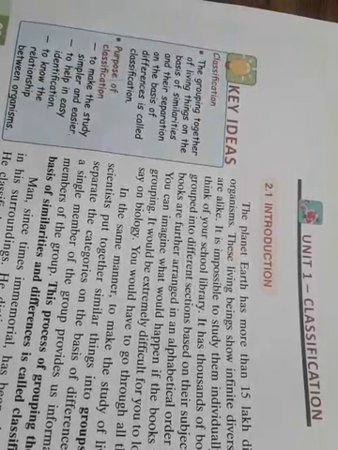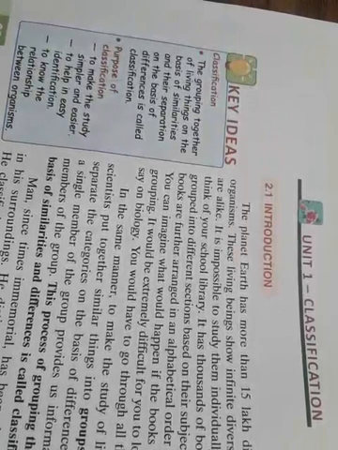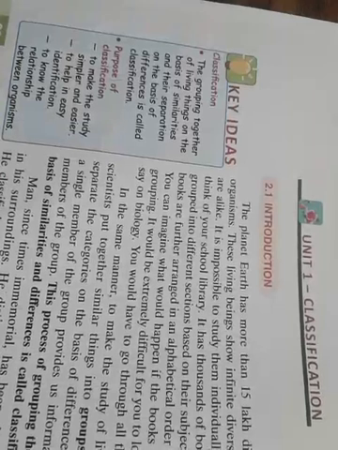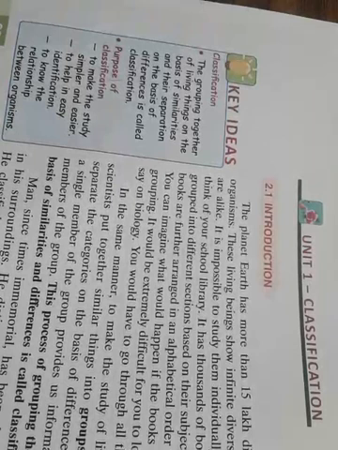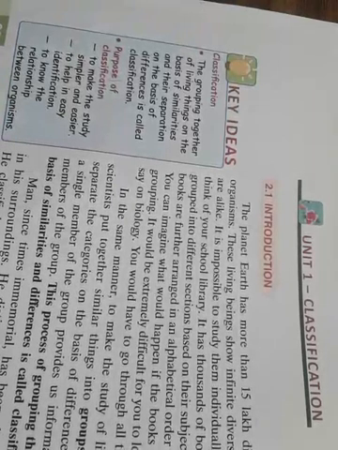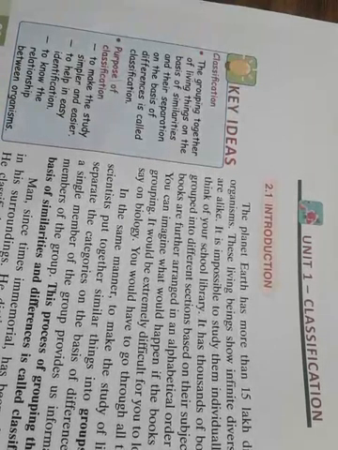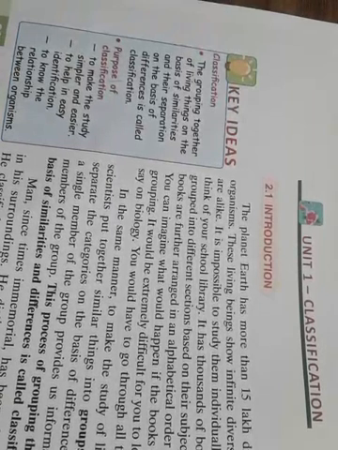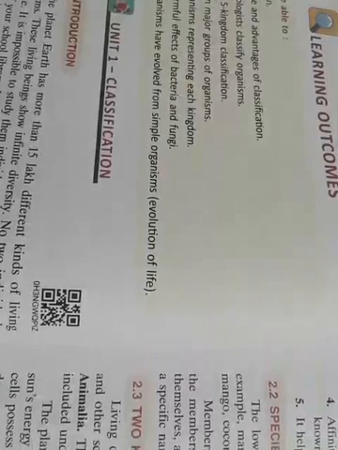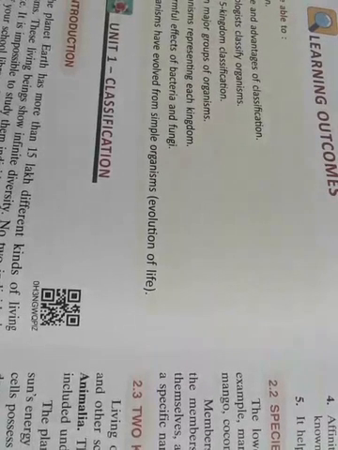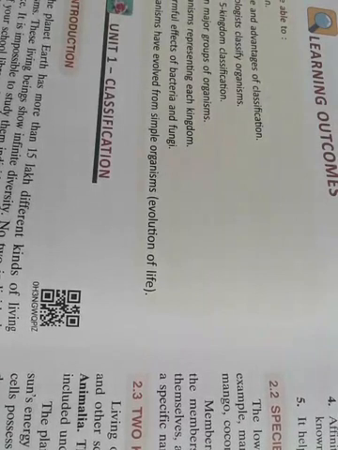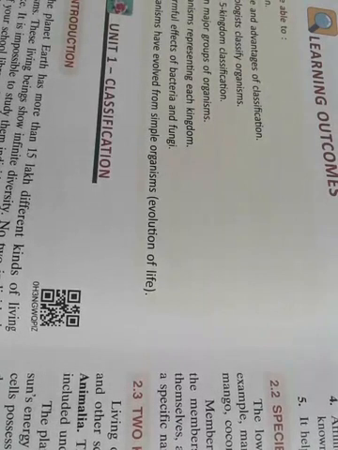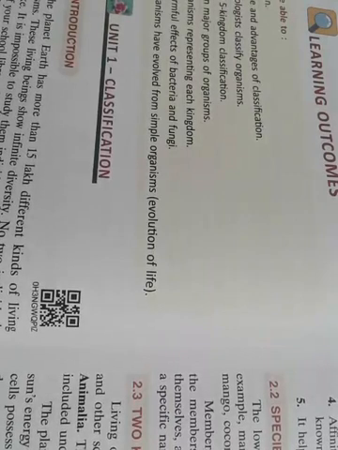In the same manner, to make the study of living organisms easier, scientists put similar things into similar groups or categories. Like in chemistry, we know that there are 118 elements, and the periodic table is arranged in such a way that similar types of elements are classified into similar groups. So classification is very essential to separate different types of species, or different types of living or non-living things, into different categories.